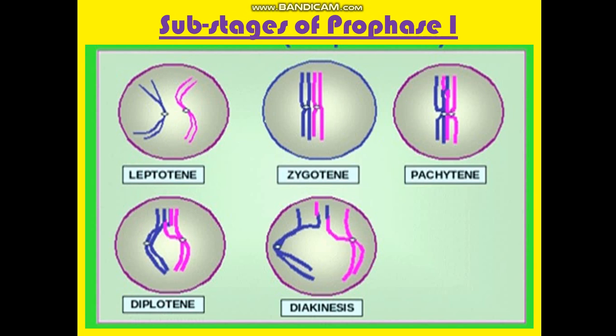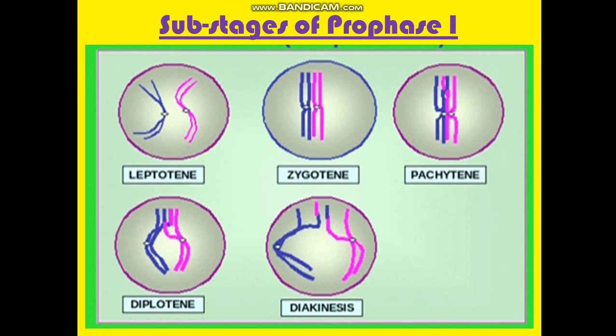Clear? Then the third stage is pachytene, which you have studied in class 10th. Pachytene is important because here crossing over takes place. Each chromosome is bivalent, meaning it has sister chromatids, so the bivalent consists of four chromatids, two sister and two sister, two pink and two blue.